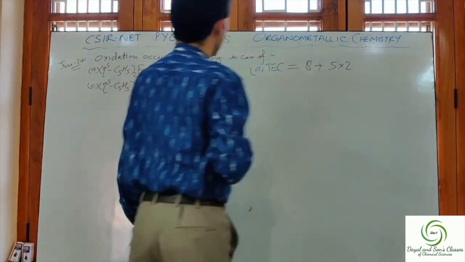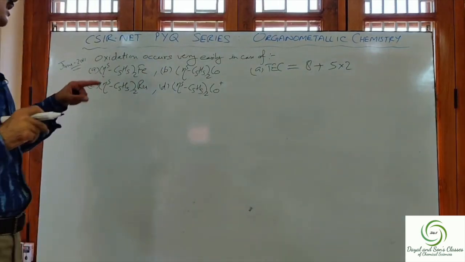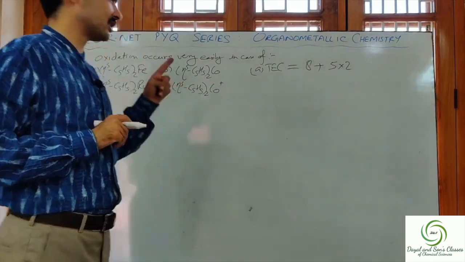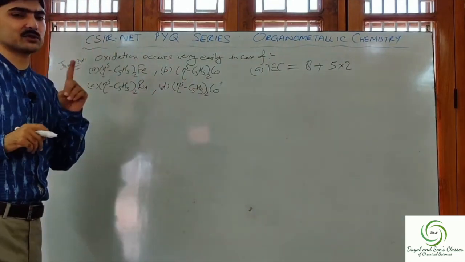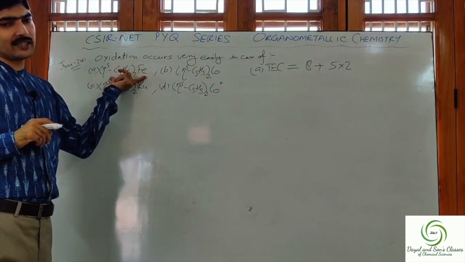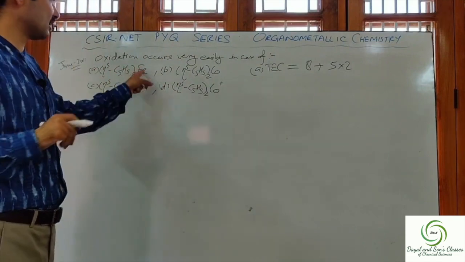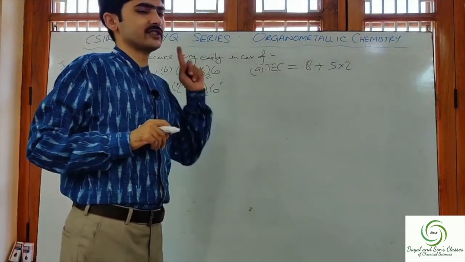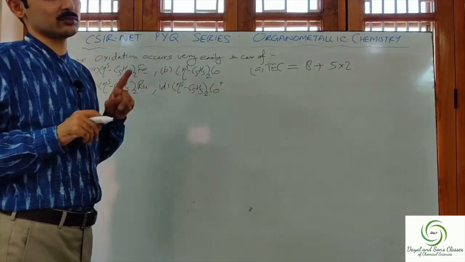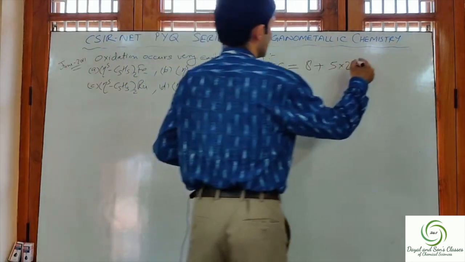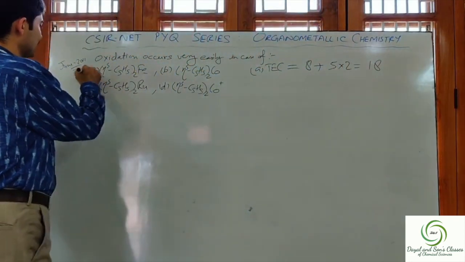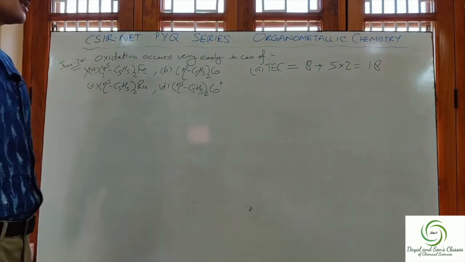My mistake. Iron by the neutral method contributes 8 electrons. 6 electrons are contributed if we use the ionic method, but according to the neutral method, iron contributes 8 electrons because it has 8 valence electrons, so the total is 18. So this complex ferrocene will not get oxidized easily.